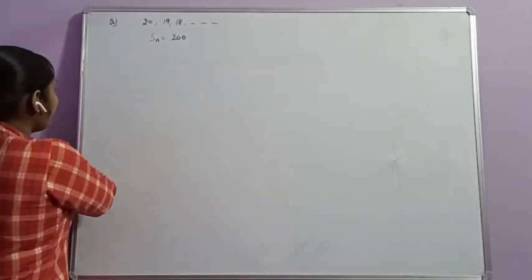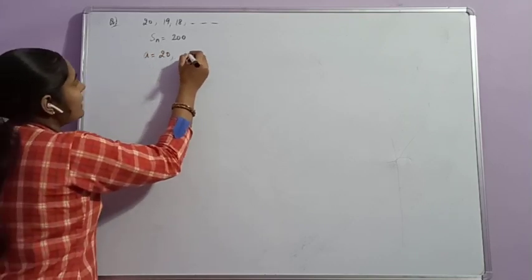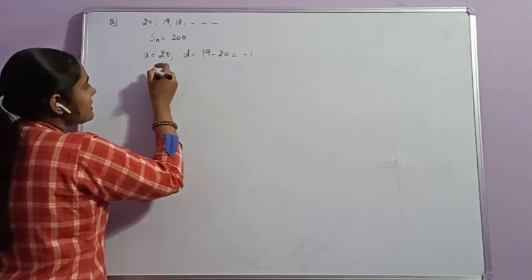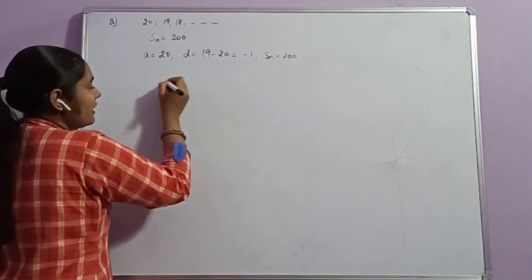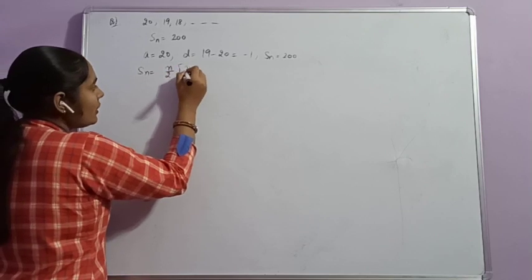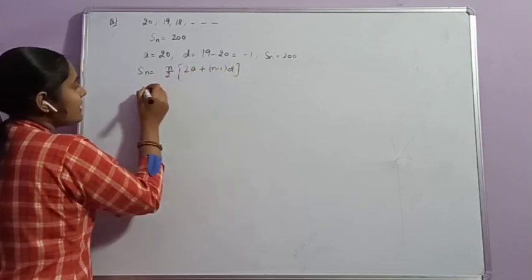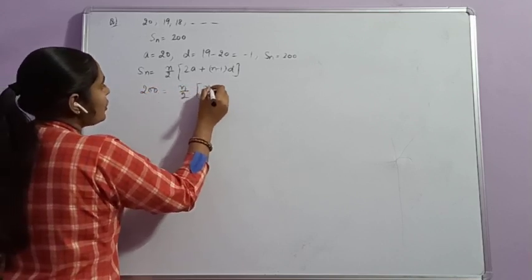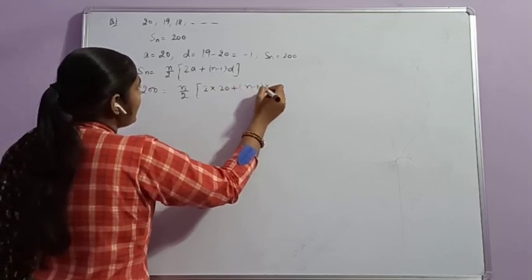Here in the given AP, the value of a, that is the first term, is equal to 20, d is 19 minus 20, that is equal to minus 1, Sn is given, that is 200. So we have to find out the value of n. Sn is equal to n by 2 into 2a plus n minus 1 into d. The value of Sn is 200, n is to be found out, 2 into a is 40, plus n minus 1 into d is minus 1.